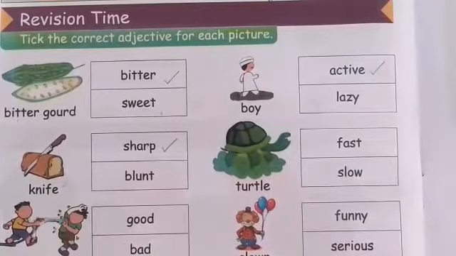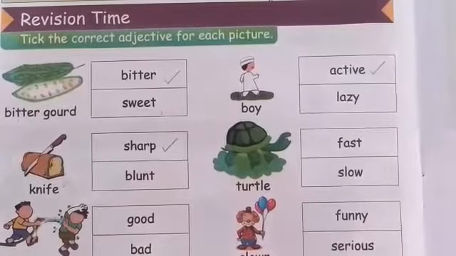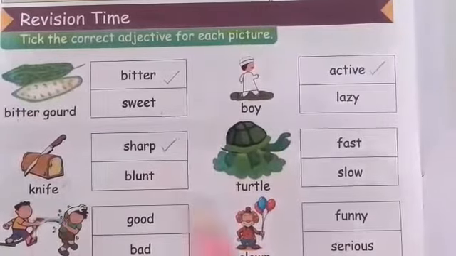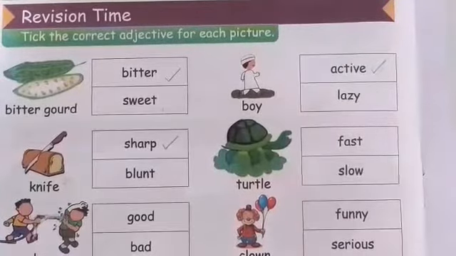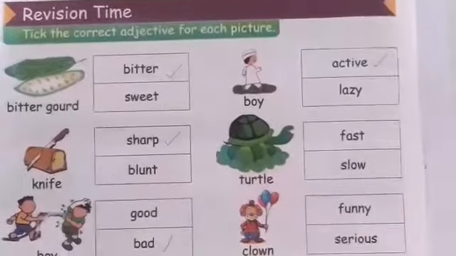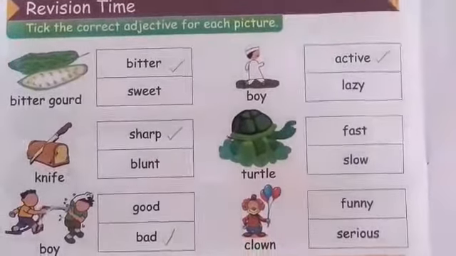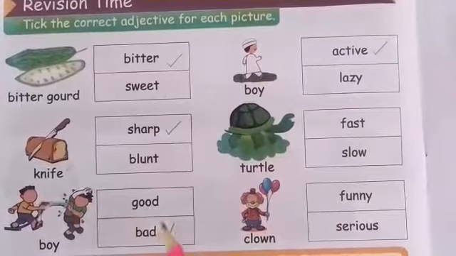Now look at the next one. There are two boys and they are playing with a water pistol. So are they good boys or bad boys? So they are bad boys because they seem to be some naughty kind of boys. So they are bad boys. Now let's move to the next one.